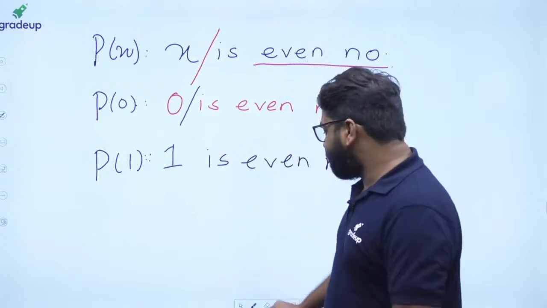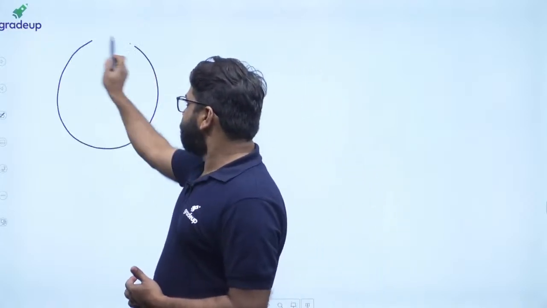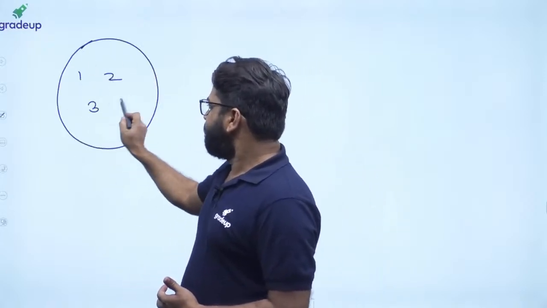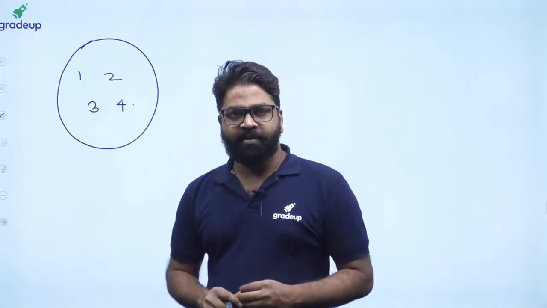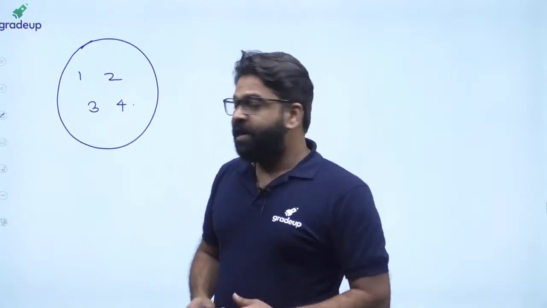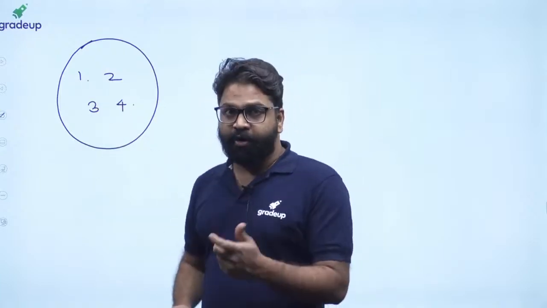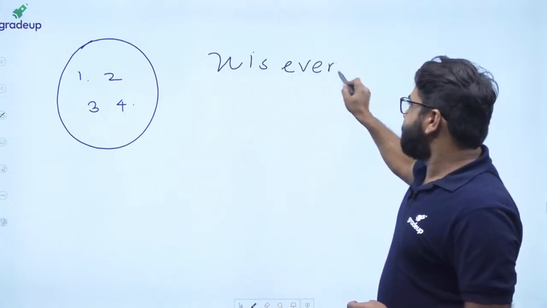Now let's move to the other thing. Suppose my domain consists of 4 elements, let's consider 1, 2, 3 and 4, and I will go and ask each one, are you true or not? For example, my open statement is, let's consider, X is even number.